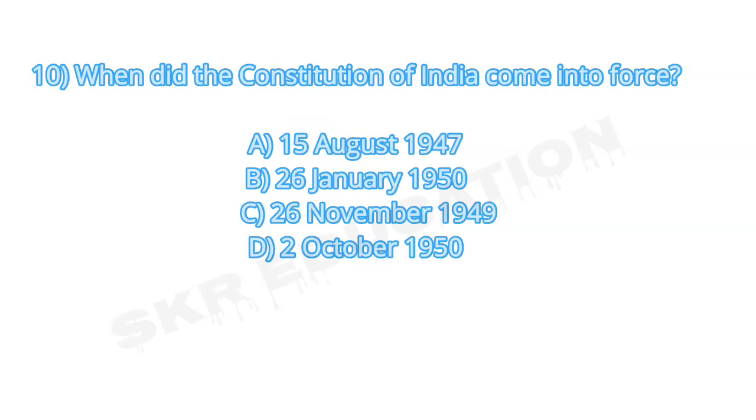Question number 10. When did the Constitution of India come into force? A. The 15th of August 1947. B. The 26th of January 1950. C. The 26th of November 1949. D. The 2nd of October 1950. Answer is number B. The 26th of January 1950.